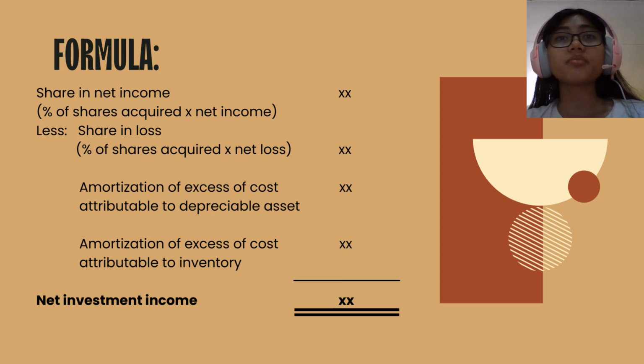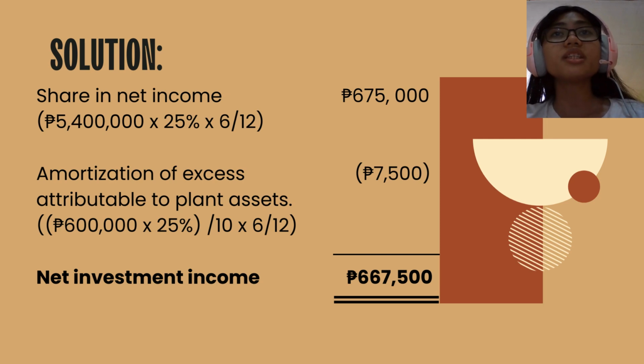Amortization of excess attributable to undervaluation of depreciable assets and inventory also decreases net investment income, though excess attributable to undervaluation of land has no effect on net investment income since land is not depreciable, therefore not amortized. So here you can see the solution for this problem. As there is no net loss and undervaluation of inventory given, those parts are excluded. There is undervaluation of land given, but it is also excluded since it is not amortized. So the only included parts are share in net income and undervaluation of plant assets, which is a depreciable asset.